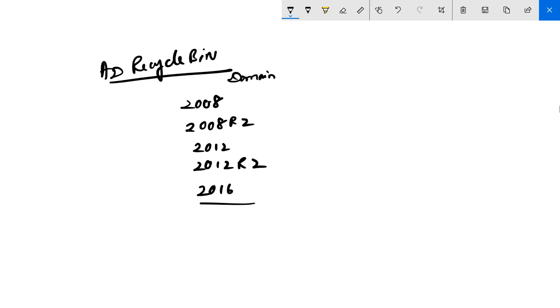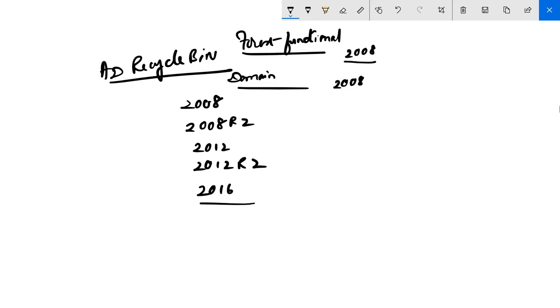There are two things. One is domain functional level, and then there is forest functional level. You normally set this when you set up your Active Directory domain, and probably when you see the list of functional levels, I always told you to leave the forest functional level as 2008 and the domain functional level as 2008. And the reason why I mentioned that to you is so that you understand when to move up the level. Now you have to understand that when you leave it at the least, that is 2008, that's what we've been doing, right?